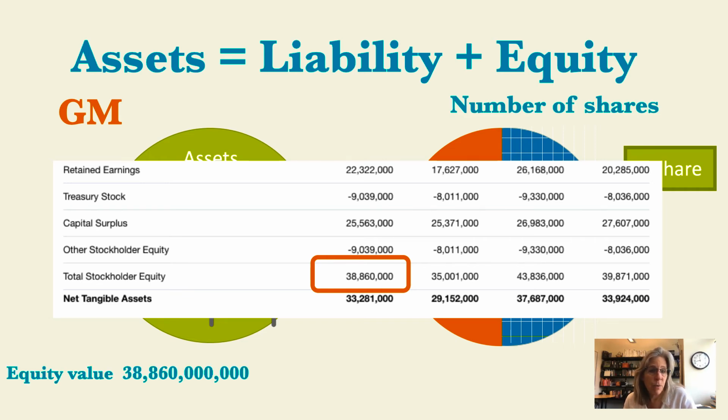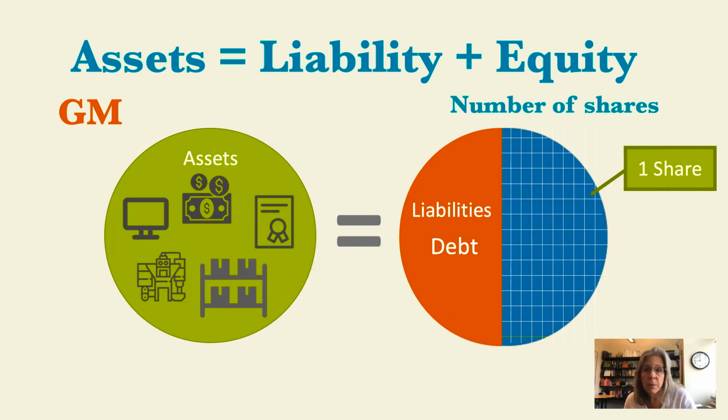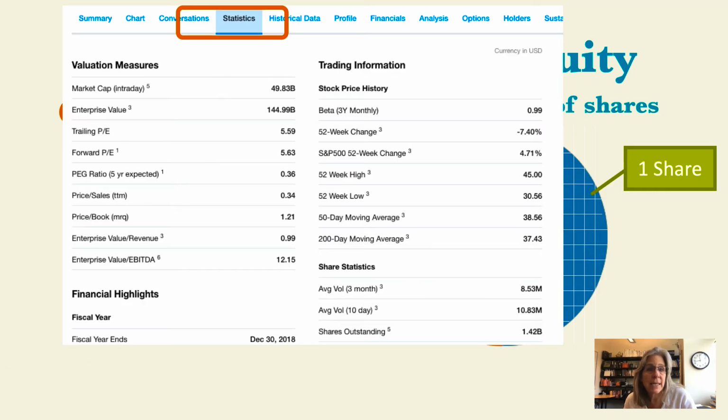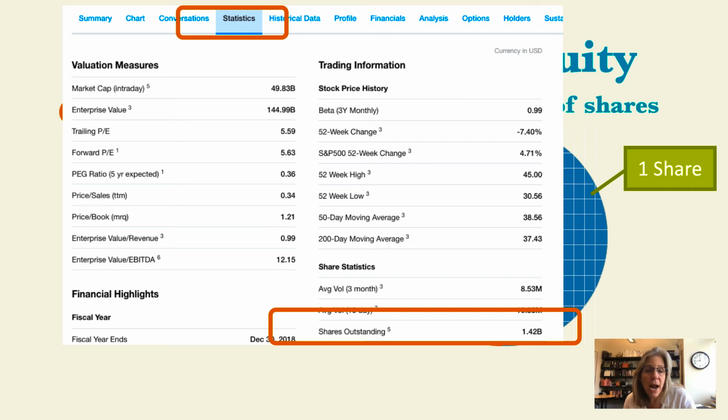The next thing we're going to look at is the number of shares. Remember I said we take that value and divide it by all the shares outstanding. The place where we're going to see that is the statistics section, again on Yahoo Finance. We scroll down and look for shares outstanding. You can see there's 1.42 billion shares outstanding. That's a lot of shares of General Motors. That company is divided into a whole bunch of little pieces.